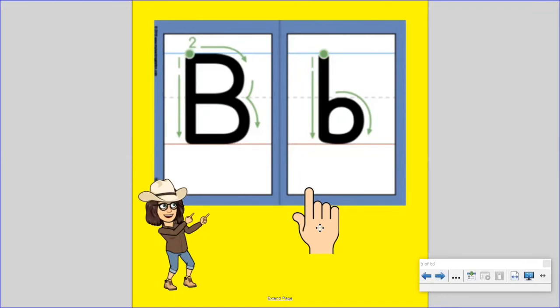Now let's use our magic finger and trace the letter B in the air. Start at the top, down, up, around, around. That's the capital B. Now let's trace the lowercase b. Top, down, up, around. That's the lowercase b.